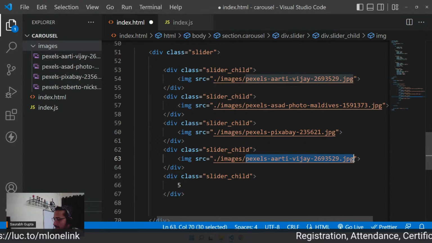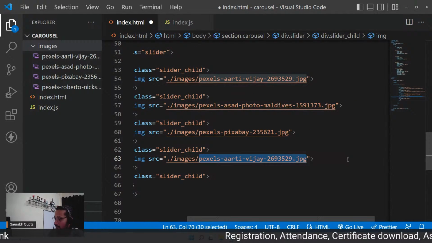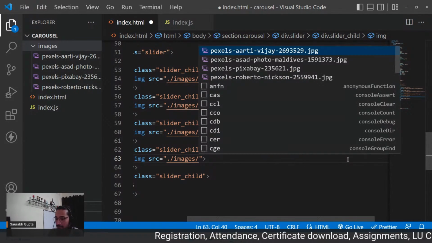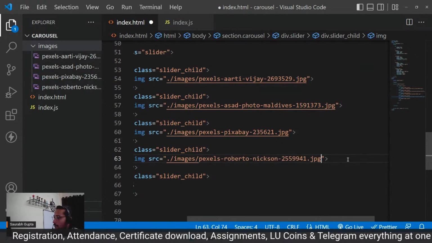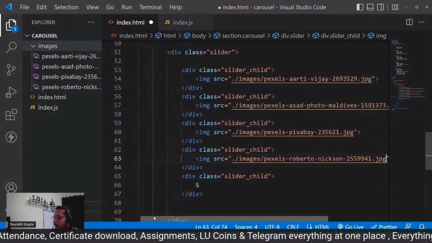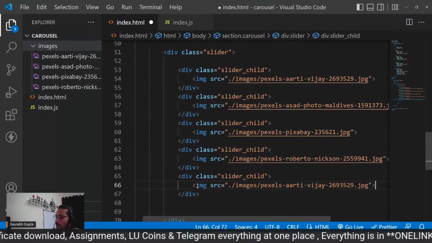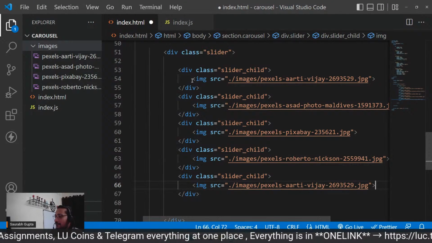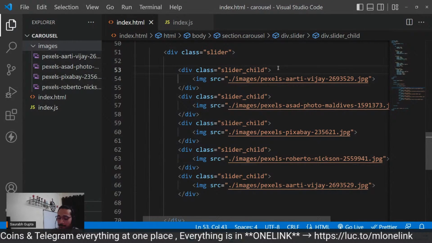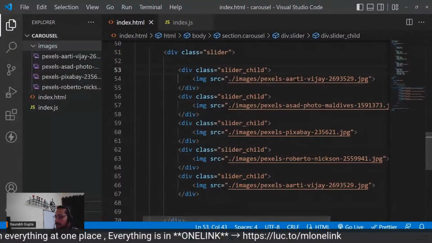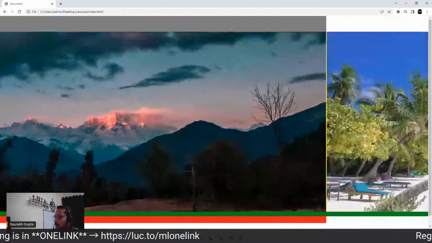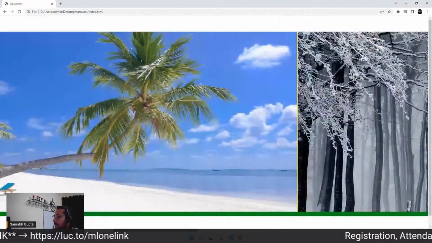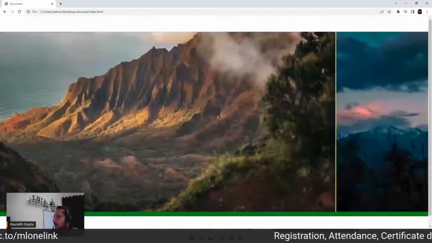That's what I'm putting. Fourth one. And I'll keep the fifth one and the first one same. I'll tell you why after some time. That's a logic. So I can see I have all the images, guys. So 1, then 2, then 3, then 4, and then 5.